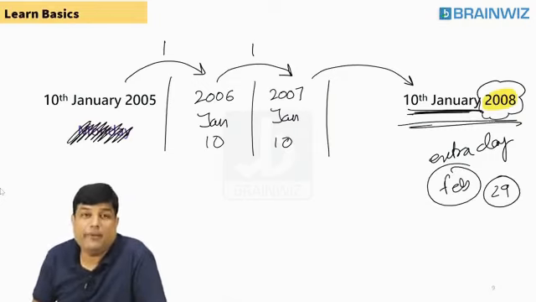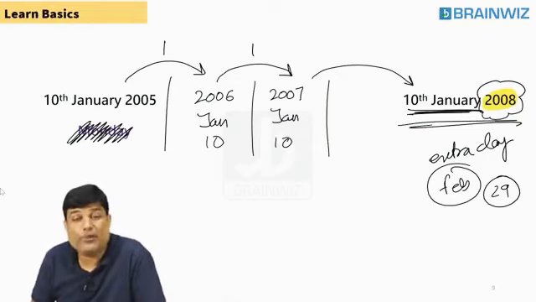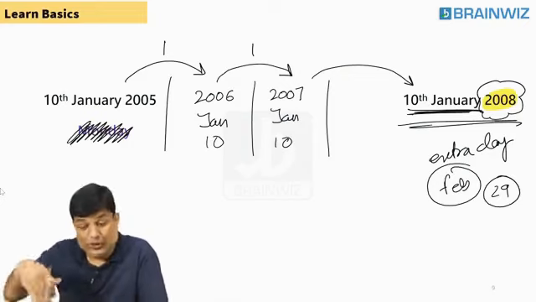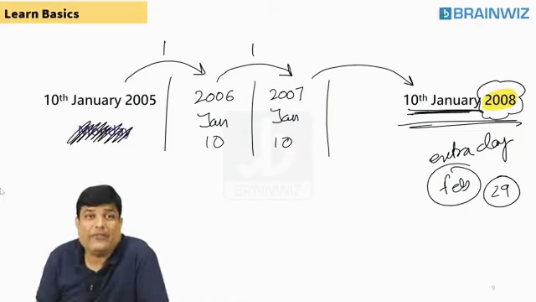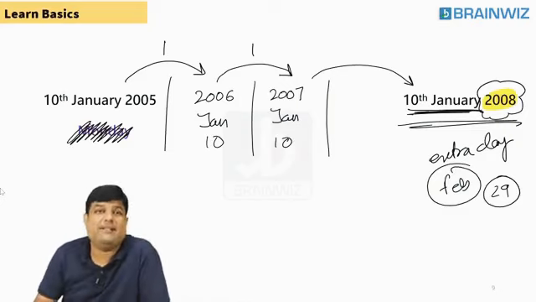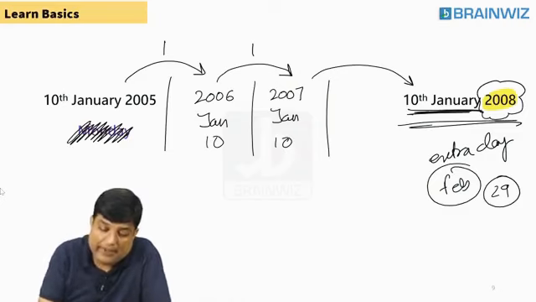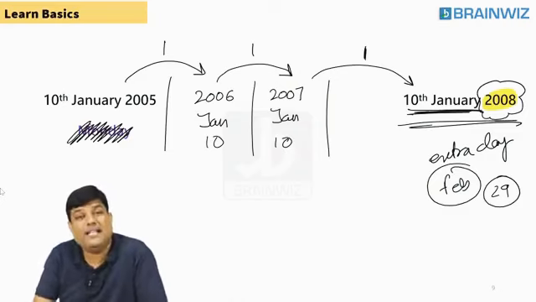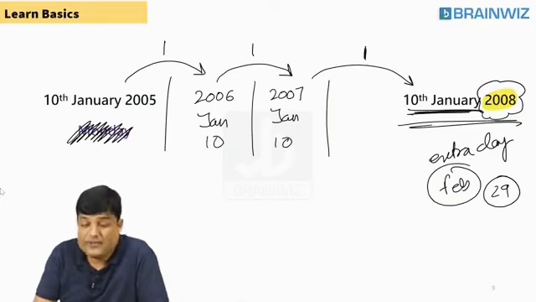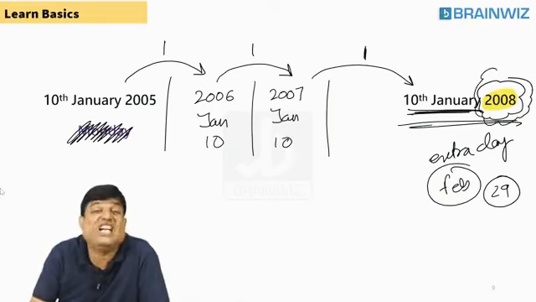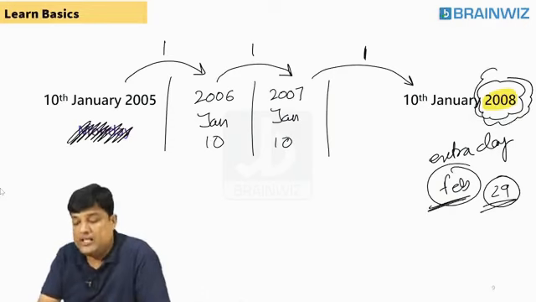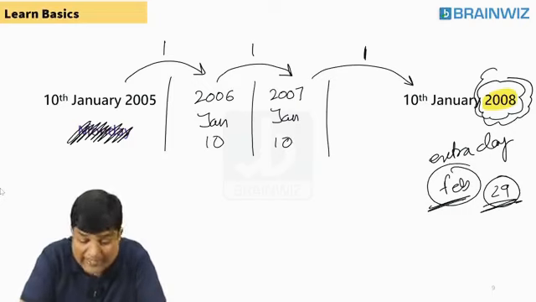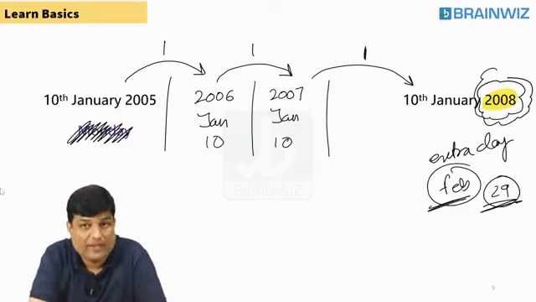Some of the people are saying before Feb. That's true. Not just before Feb. In Feb also, you should cross that February 29. Are you understanding, Divya? You have to cross this thing. So now, Mayank Tiwari and everybody, is it a leap year gap or ordinary year gap? It's an ordinary year gap, because Feb is not included. Even though it is a leap year, the extra day is in the month of February, in the name of 29, which is not available right now. So we have to consider it as 1.